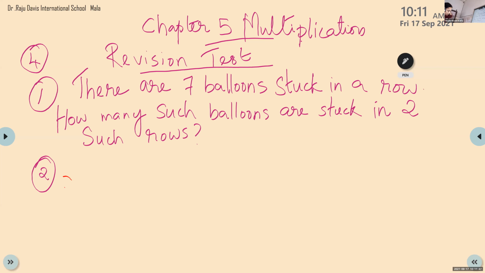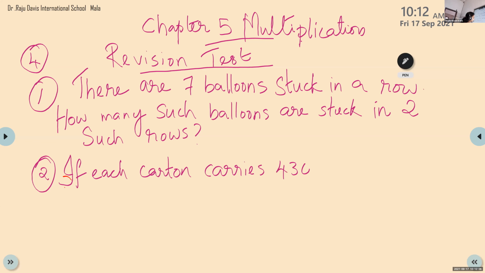Then the second one, if each carton carries 430 biscuits, how many biscuits are there in 327 cartons?